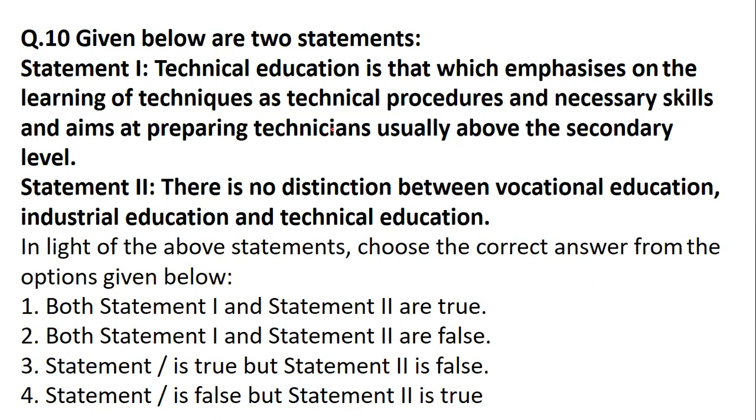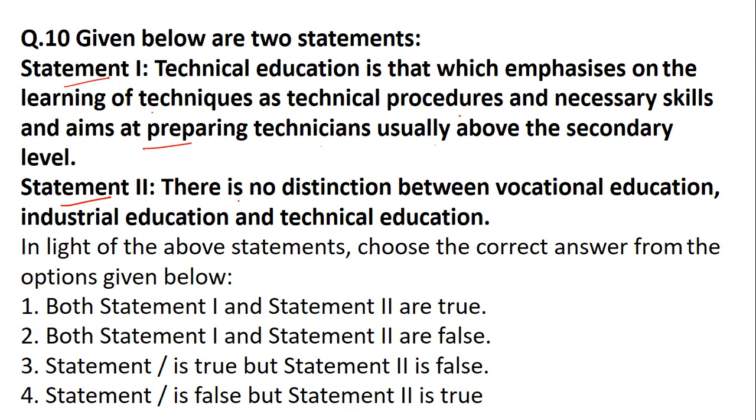Coming to the next question, that is a statements question. Statement one and statement two. Statement one says that technical education is that which emphasizes learning of techniques, technical procedures and necessary skills, and aims at preparing technicians, usually above the secondary level. Statement two says that there is no distinction between vocational education, industrial and technical education. So the statements are basically on technical education. One says it emphasizes learning techniques for skills, and statement two says there is no such difference between vocational, industrial and technical.